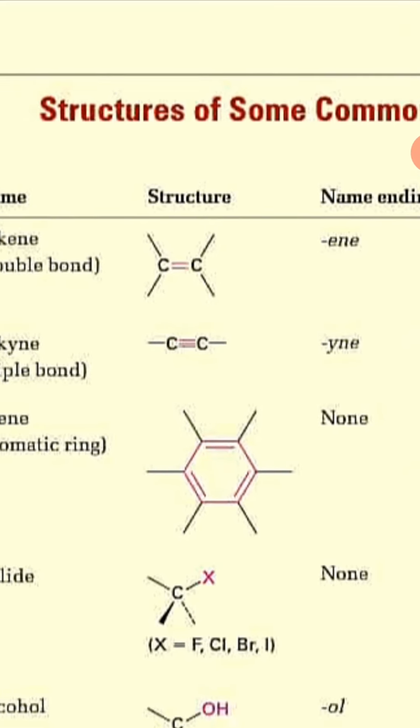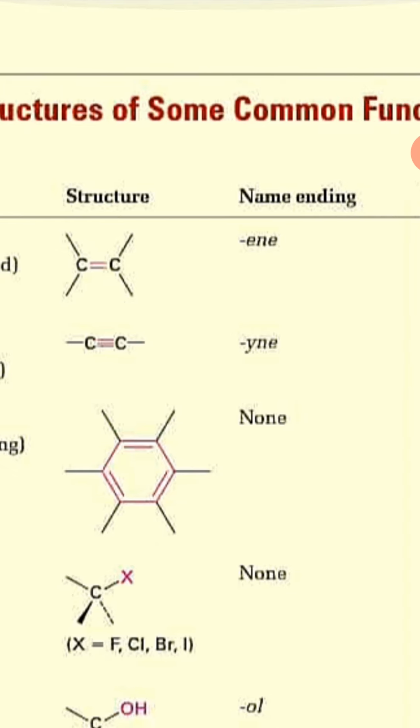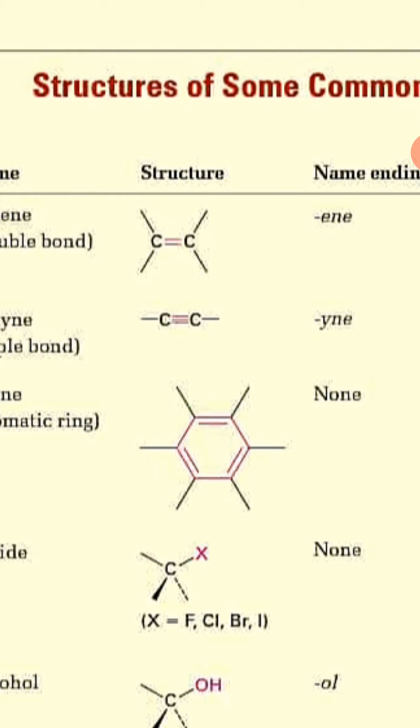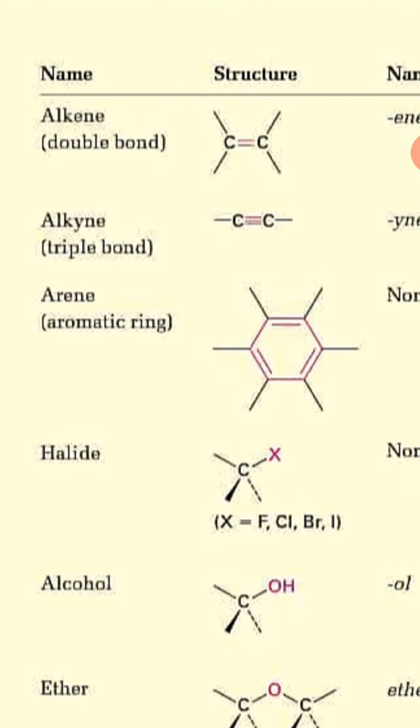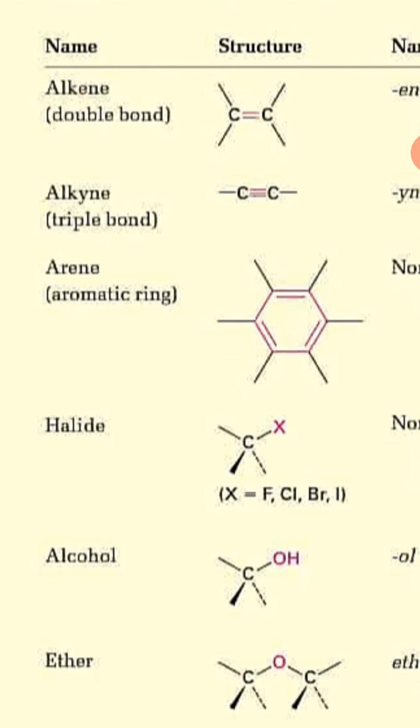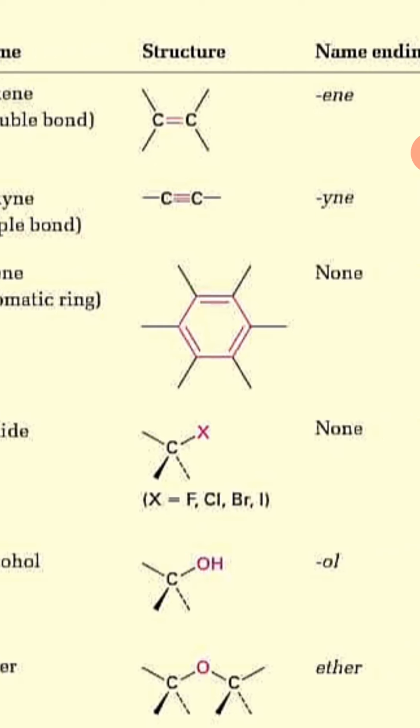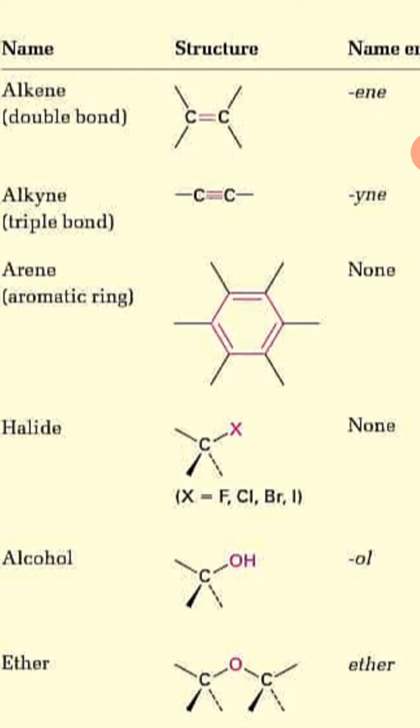Whenever you have a compound name ending with "ene", like the last word, the name ending will be "-ene", and then you must realize that this is an alkene. Okay, the other is alkyne. You must not get confused between alkene and alkyne. They are both different because alkene has a double bond and alkyne has a triple bond, three bonds in one molecule. And they end with "-yne", the word Y-N-E.